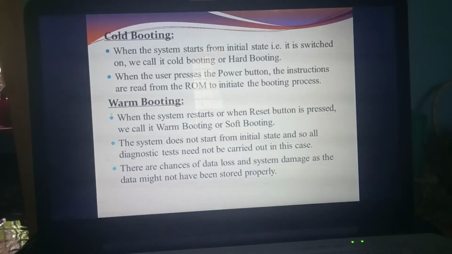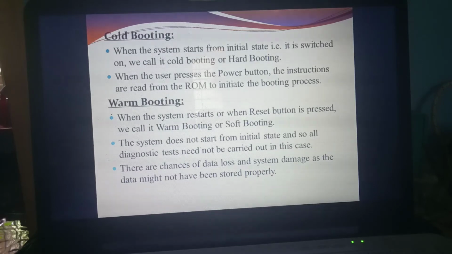What is the process I explained in the last slide? Booting. From the initial state it will start. That booting is called which booting? Cold booting or hot booting. When the user presses the power button, the instructions are read from ROM to initiate booting. Is anything stored in the ROM already? Yes, we have already studied that. When you switch on the computer, there is no information in the RAM. The ROM has a pre-written program called POST.